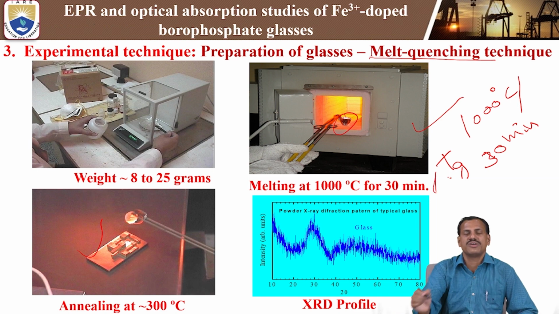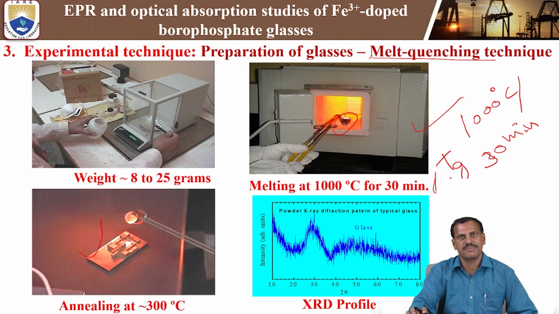Suppose the Tg value of the sodium borophosphate is 350 or 340 degrees centigrade, then we have to choose a temperature below the glass transition temperature for annealing. Annealing is used to avoid thermal stress and strain, and to avoid breaking or cracks in the glass sample. That is why we anneal the prepared sodium borophosphate at 300 degrees centigrade.